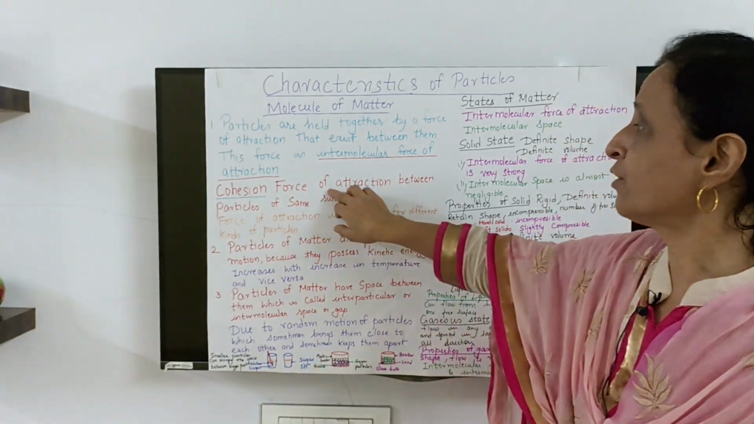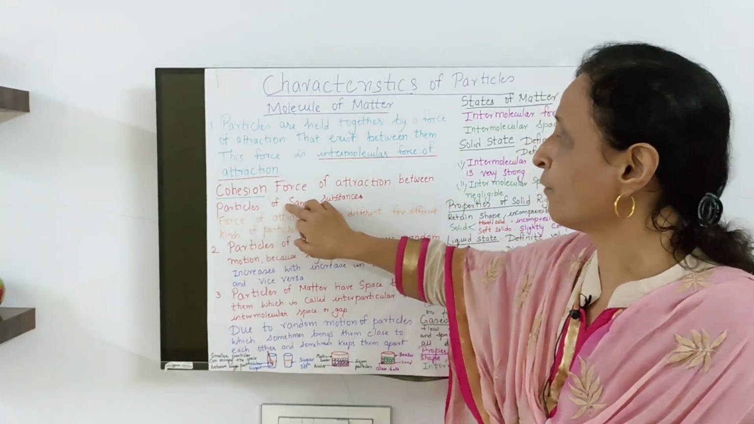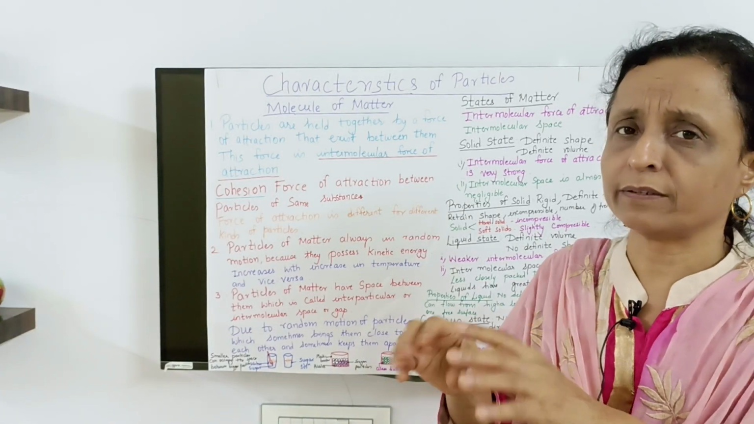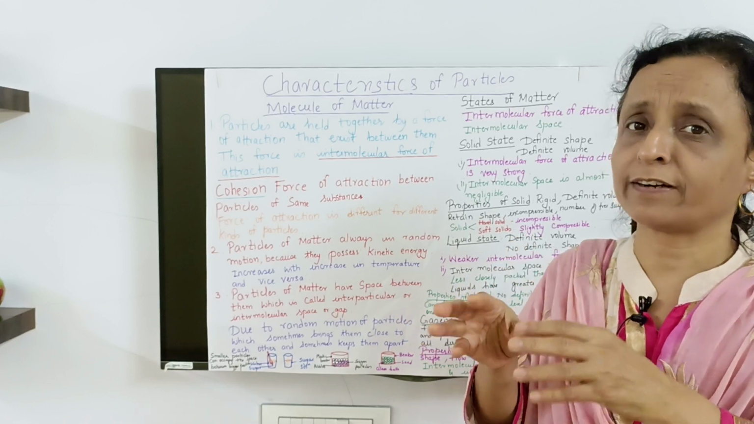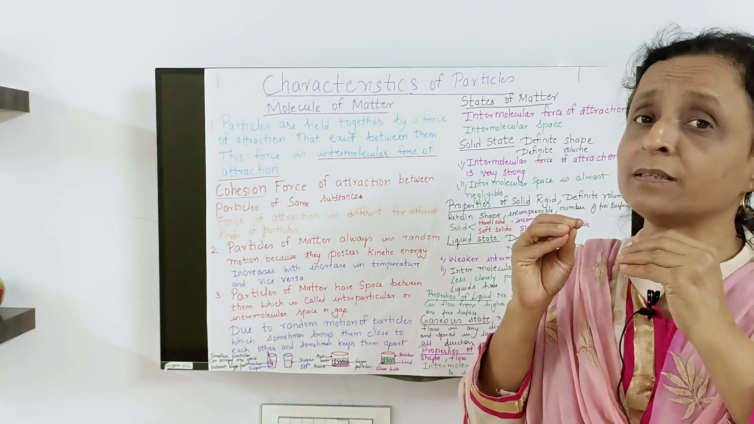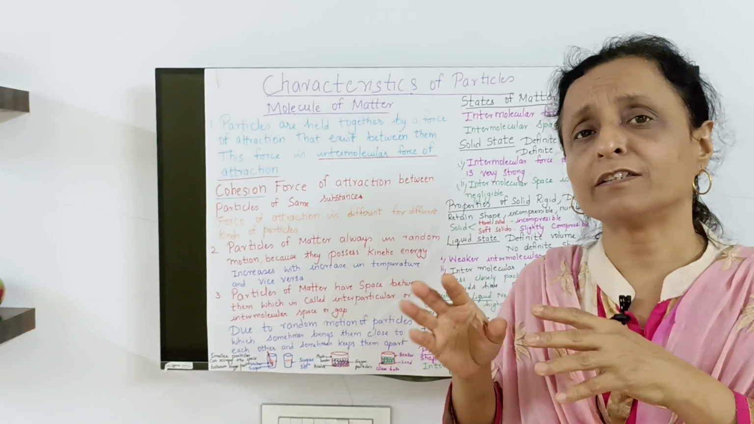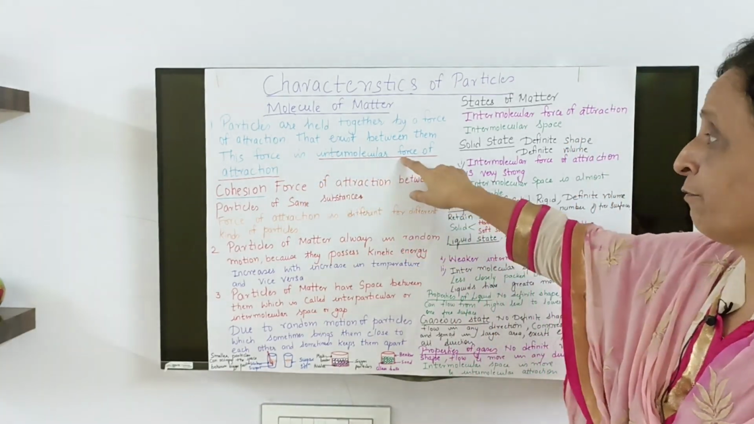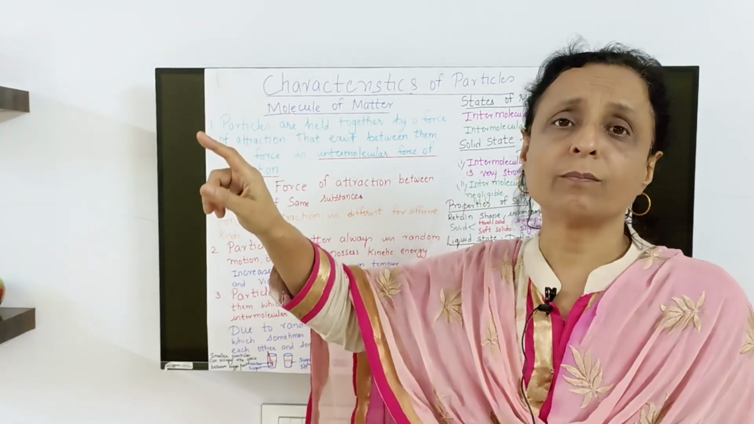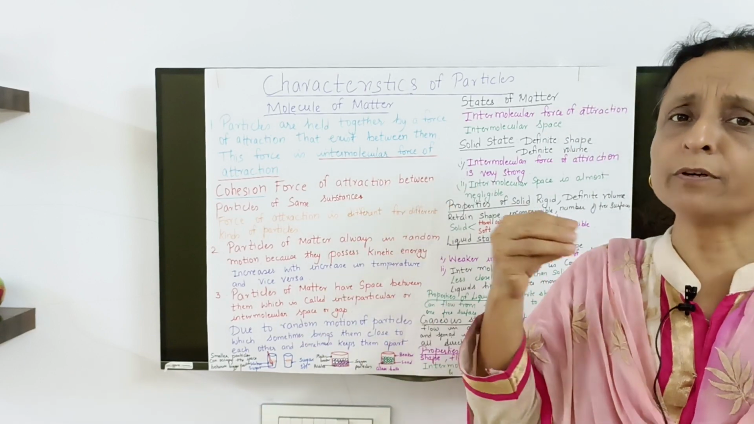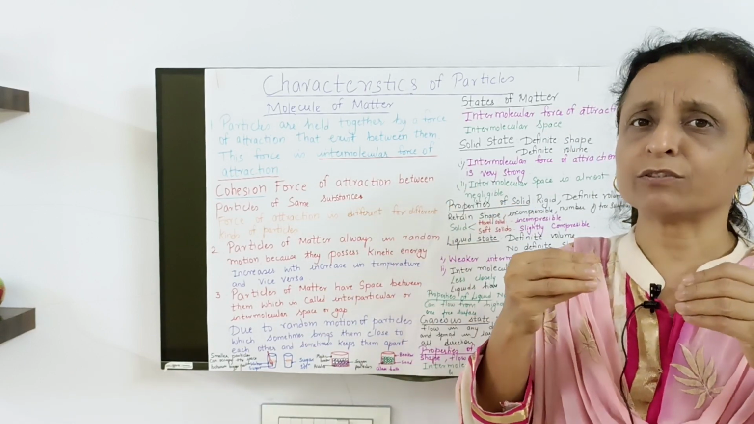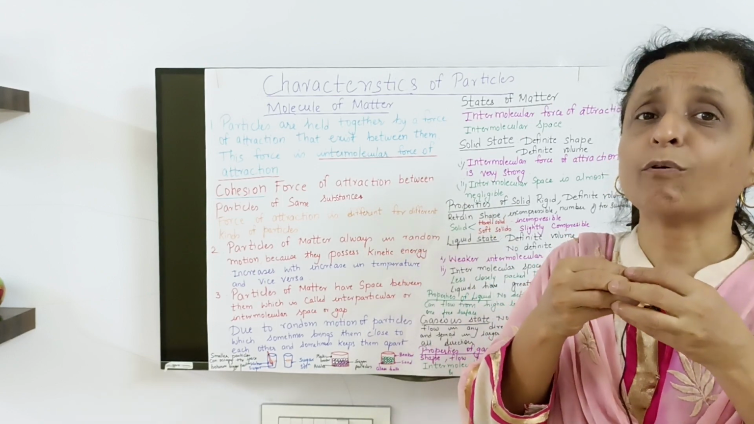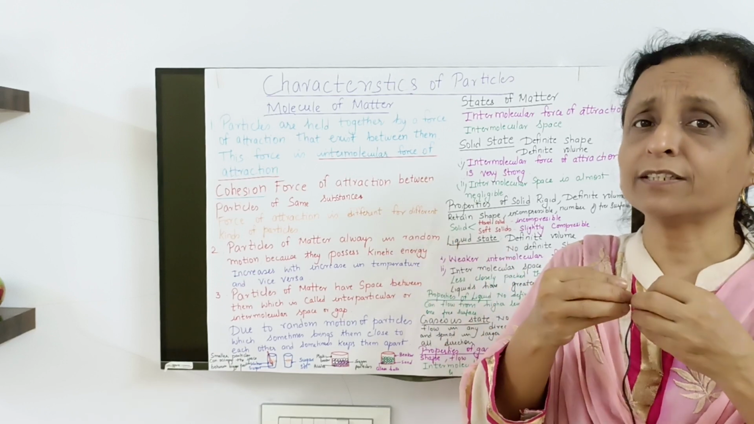So cohesion is a force of attraction between particles of the same substance. Water, you will find they are together. Why? Because there is a force of attraction, there is cohesion. Cohesion is force of attraction. That force of attraction is known as intermolecular attraction. Molecule में attraction is. So that is what? Intermolecular attraction. Cohesive force, cohesion is present, attraction is present.